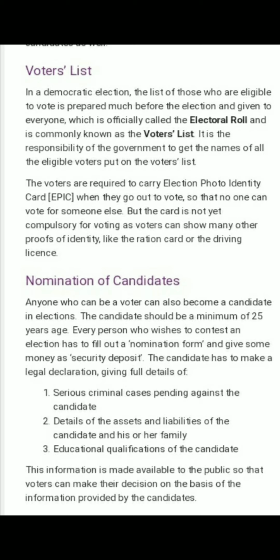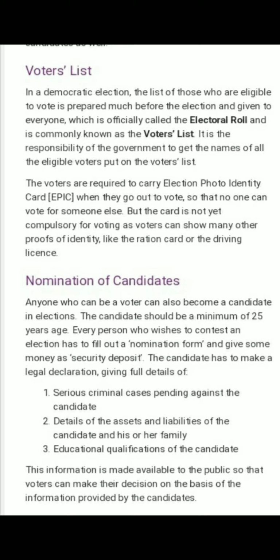Okay, every person who wishes to contest in the election has to fill out a nomination form and give some money as security deposit to the election commission, and the candidate has to make a legal declaration in the nomination form. That means he has to give full details of any serious criminal cases pending against him, or details of the assets and liabilities, the properties of the candidate and his or her family, his educational qualification. All these details he has to write in the nomination form. Okay,